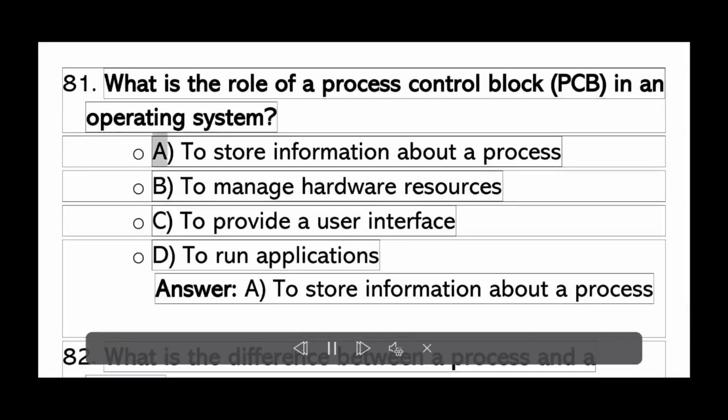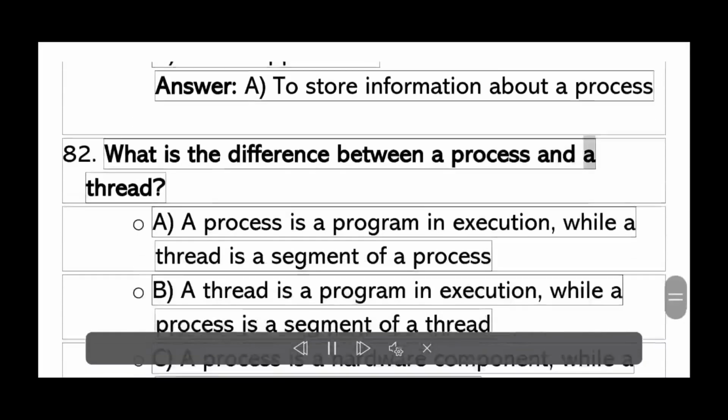What is the role of a process control block, PCB, in an operating system? A. To store information about a process. B. To manage hardware resources. C. To provide a user interface. D. To run applications. Answer A. To store information about a process.